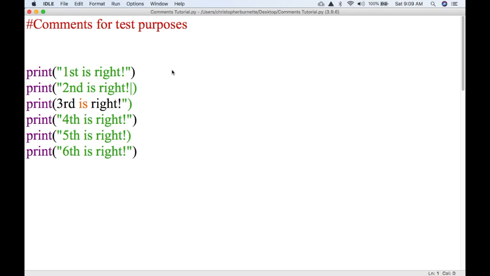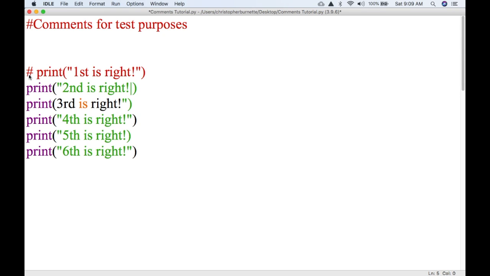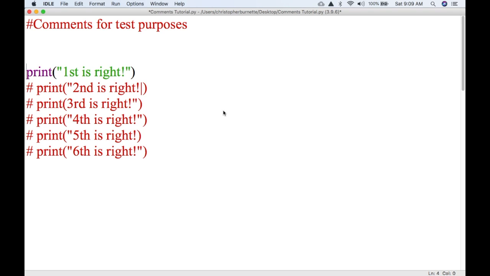So what I've got here in front of me is just a series of print statements, and I'm going to come in here and comment all these lines out. Let's say that we have a problem in our code and we have whittled it down to this block of print statements. Each one, as you can see, says first is right, second is right, third is right, fourth is right.